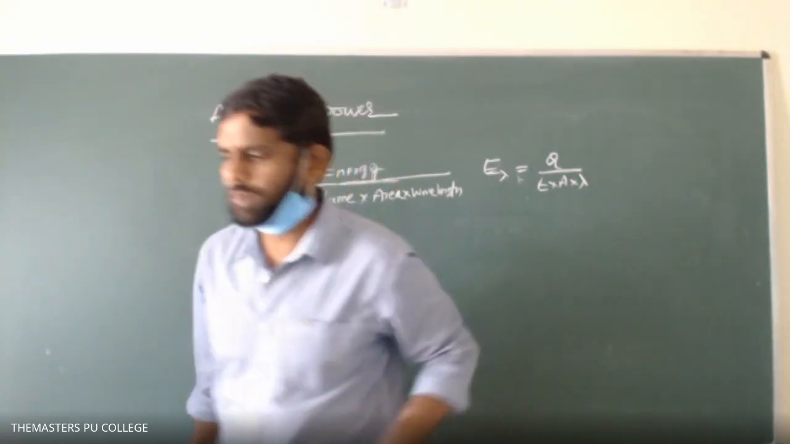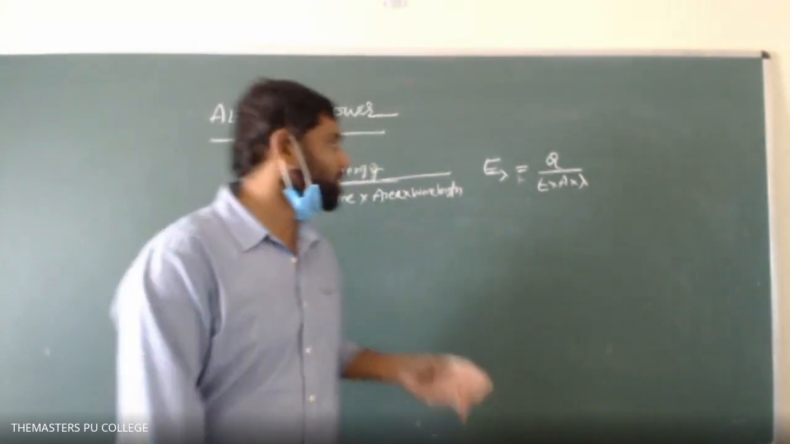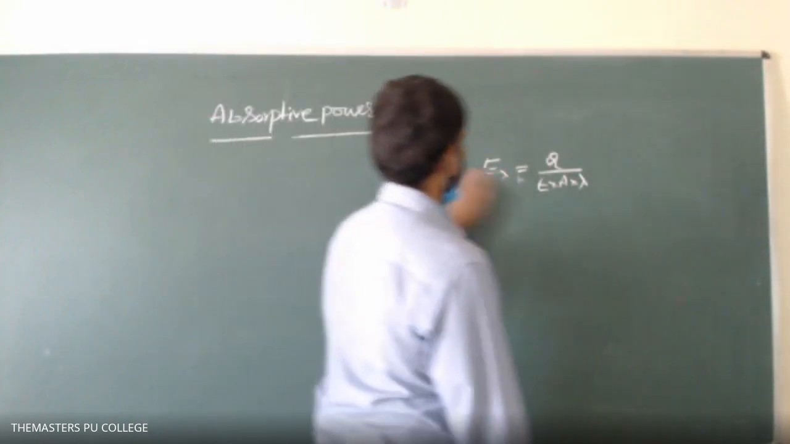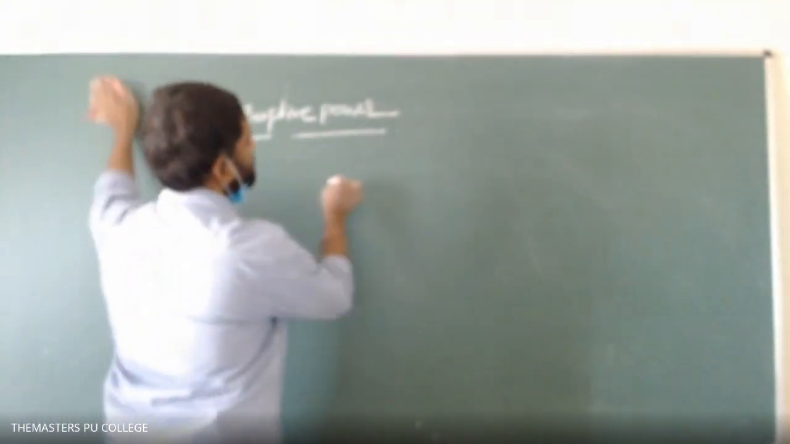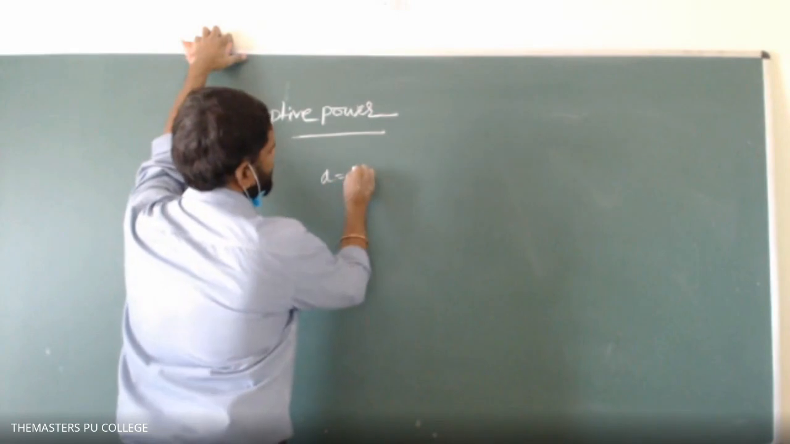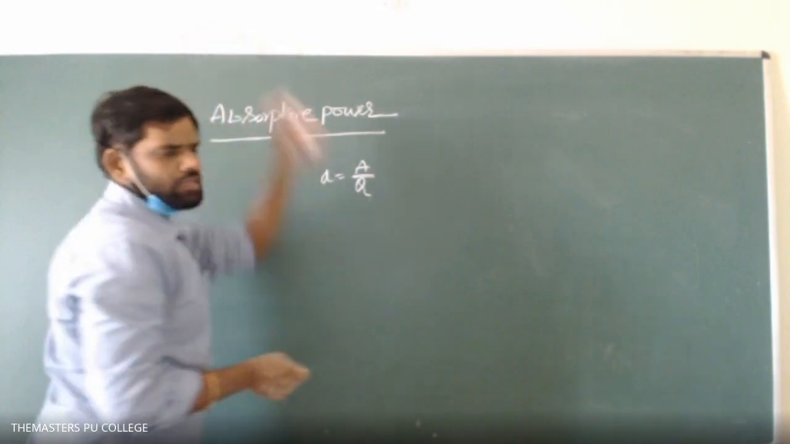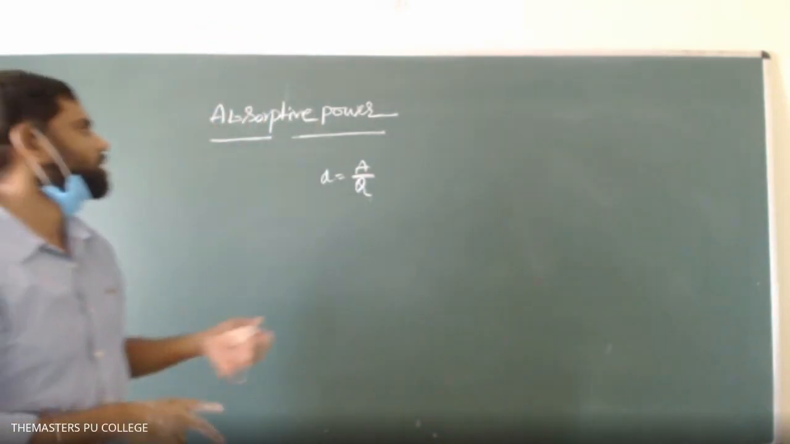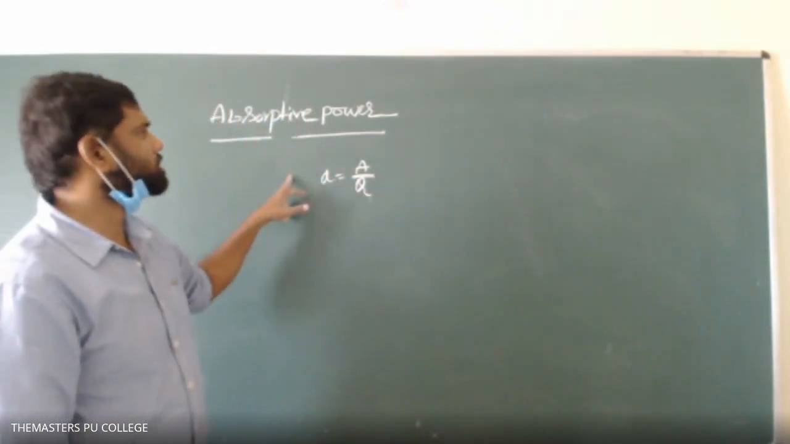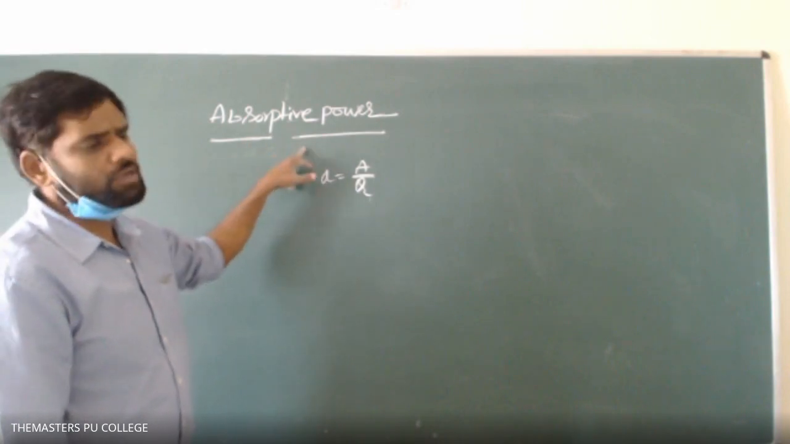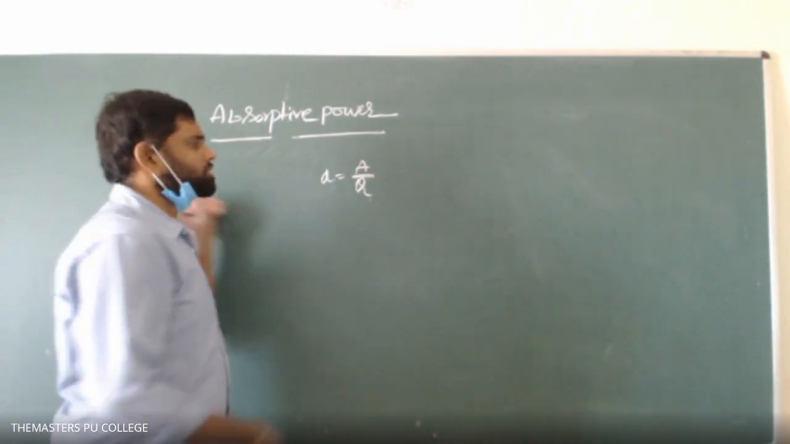Absorptive power is the ratio of energy absorbed to the energy incident for all possible wavelengths. Full stop. That is the definition of this. Already we discussed it yesterday.